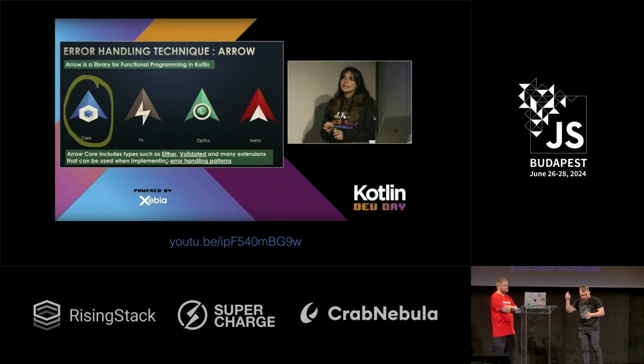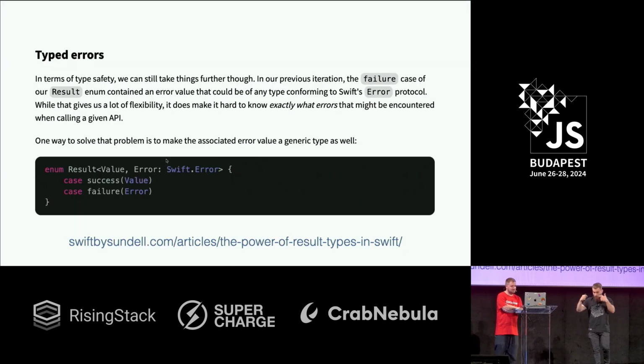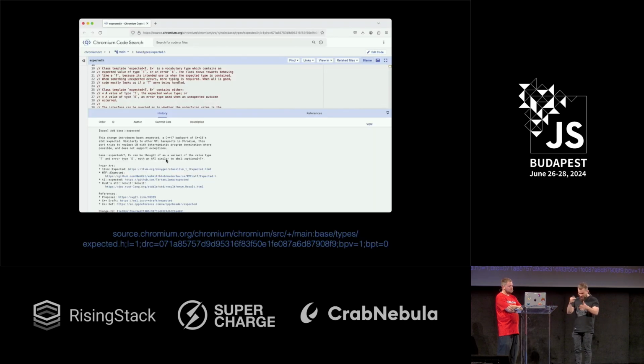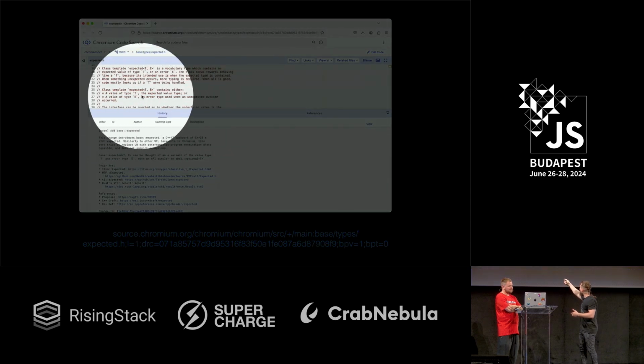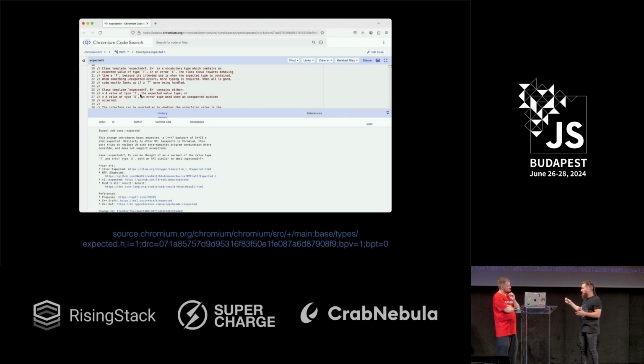Not only Kotlin, Swift also has this result type inside the standard library. So definitely there are two approaches to handle exceptions. Even moving closer to the web, Chromium uses expected in its codebase, which is actually the same as either, but of course in C++.